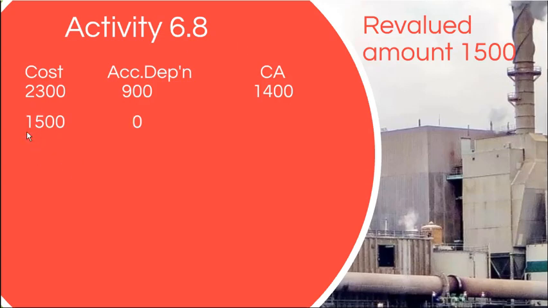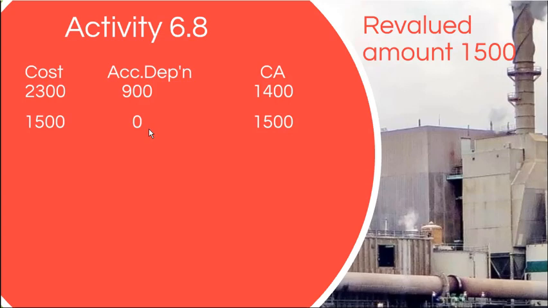Asset value should become 1,500 or 1.5 million. Depreciation balance should be zero, right. Accordingly, soon after the revaluation, the carrying amount should be 1,500. So how can this be done? We will now see how to compute the revaluation based on this information, right.